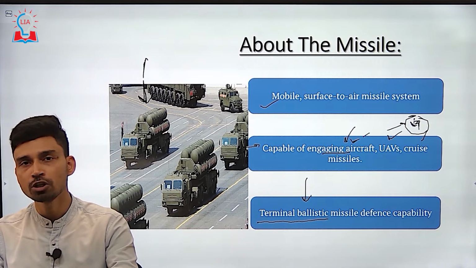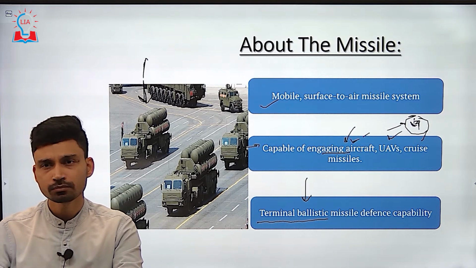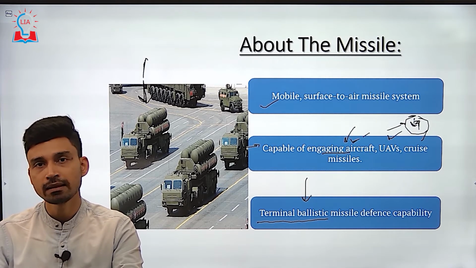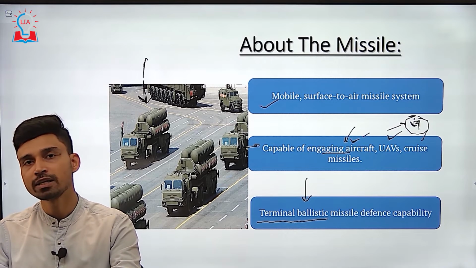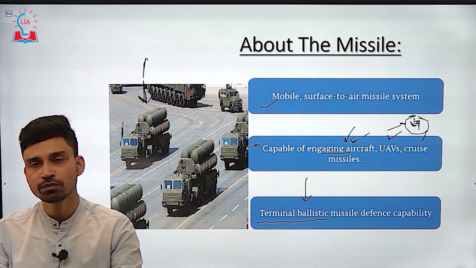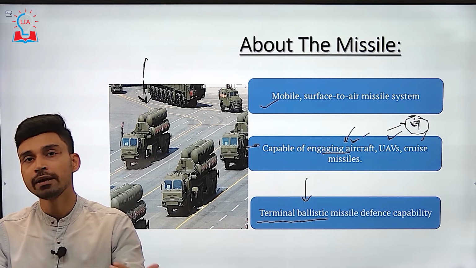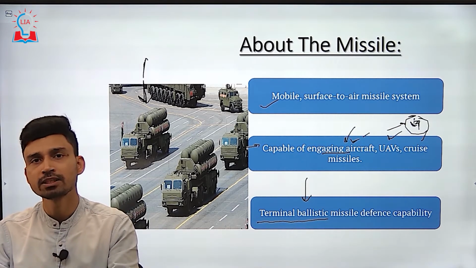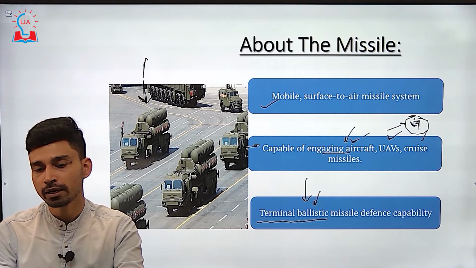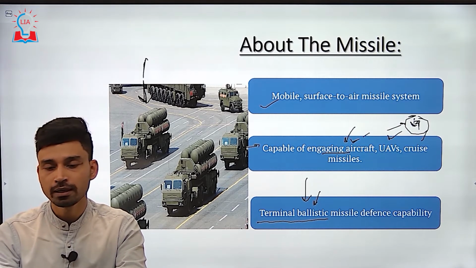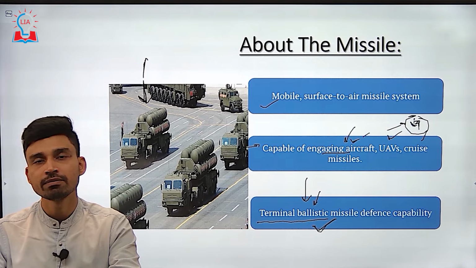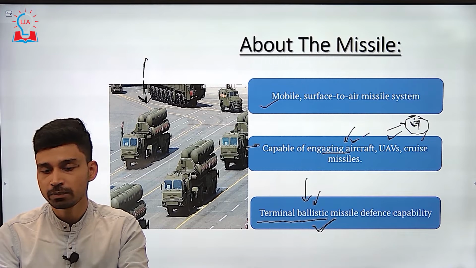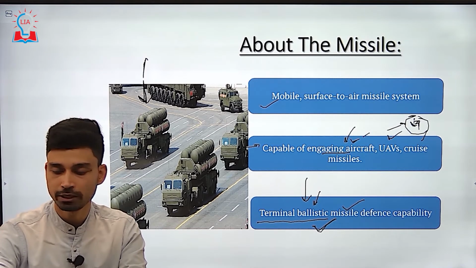One is just after the launch, in the boost phase. The second phase is when the missile or aerial threat is in the middle of its path, and the threat is destroyed with a missile. The third is called the terminal phase, when the aerial threat is in its last phase, about to hit the target, and re-enters the atmosphere. When an aerial threat or missile is launched, it goes outside the atmosphere and then re-enters it. When the enemy missile re-enters the atmosphere, that is the time when this S400 missile defense system is capable of destroying the enemy threat. So that is what it means to have terminal ballistic missile defense capability.